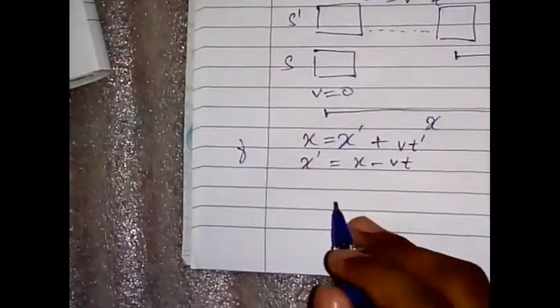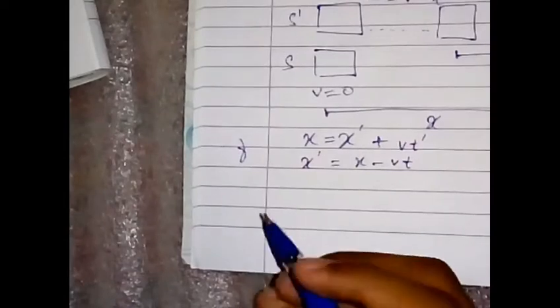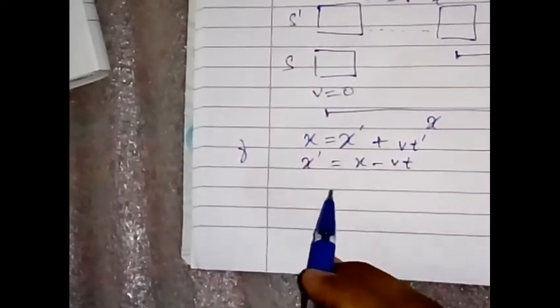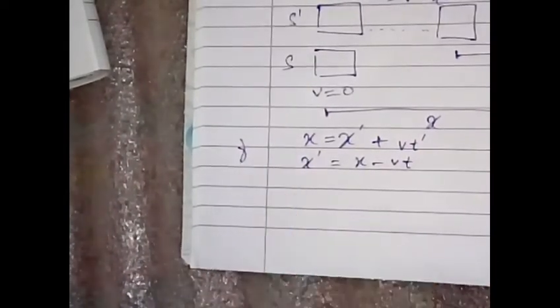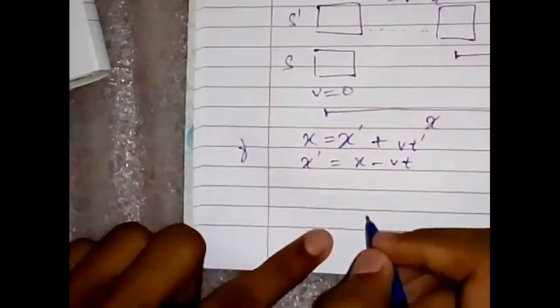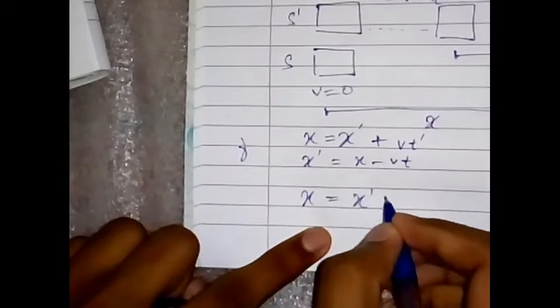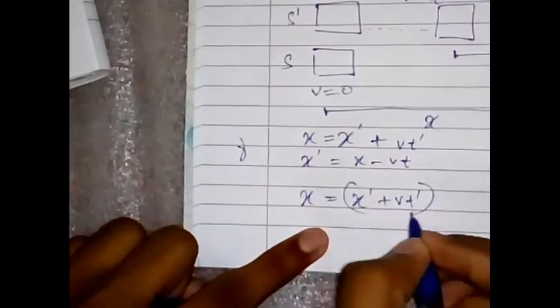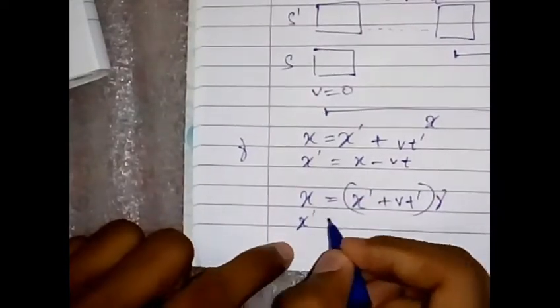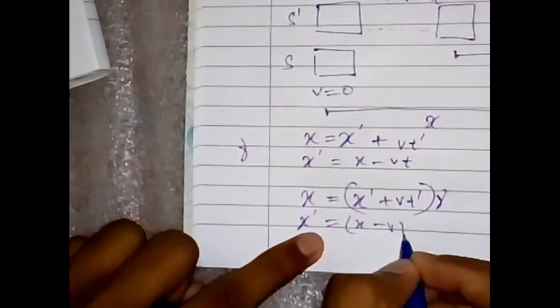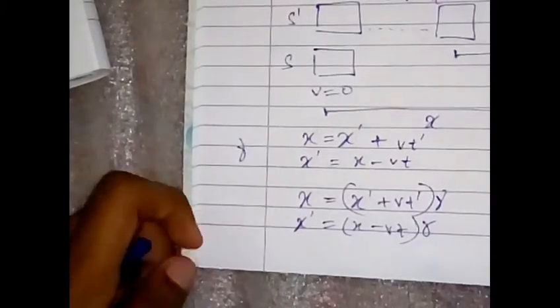That means something has to change, and that's the time which is changing. Due to different results, we are using this gamma term. So if you multiply both the equations with gamma, we'll have x equals gamma times x prime plus vt prime, and x prime equals gamma times x minus vt.